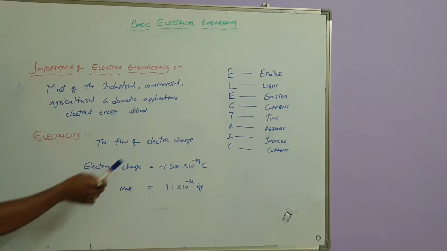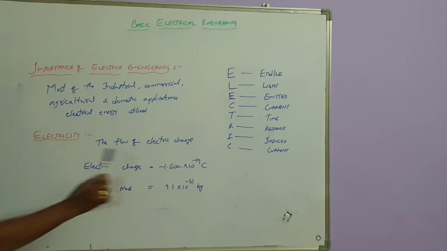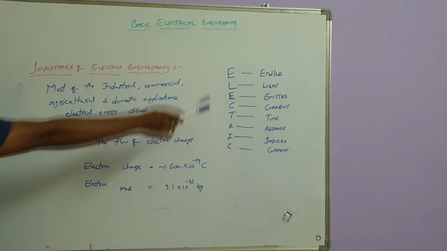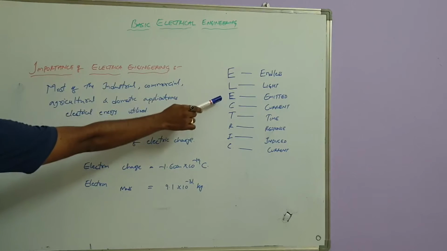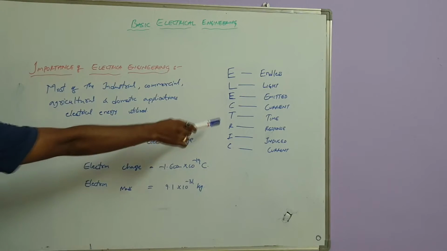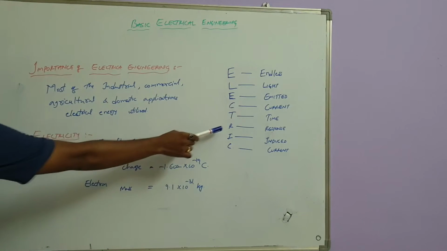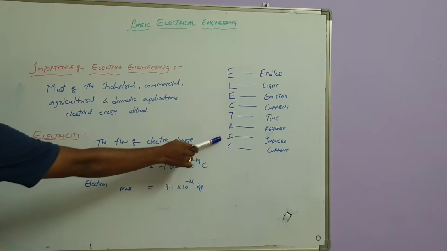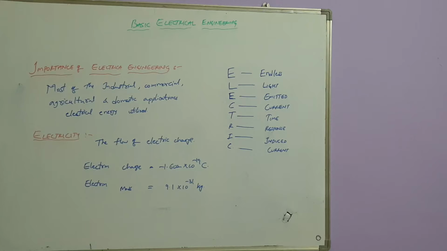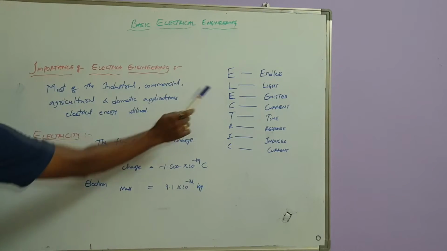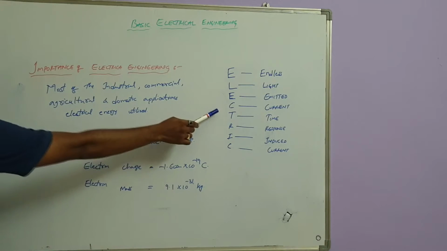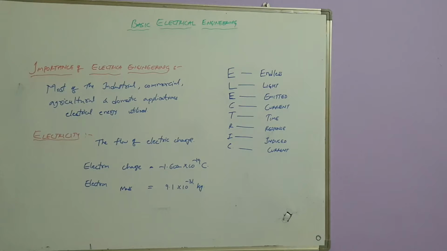So these are the electron parameters, electron charge and mass, and you can also abbreviate electric. E stands for endless, L stands for light, E stands for emitted, C stands for current, T stands for time, R stands for response, I stands for induced, and C stands for current. You can observe there are two currents: one is light emitted current, and another is time response induced current.